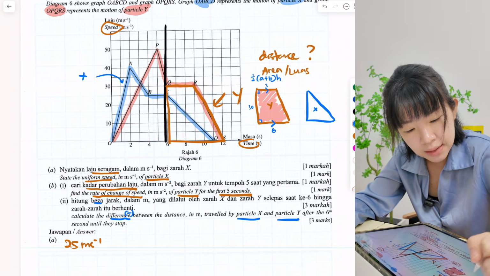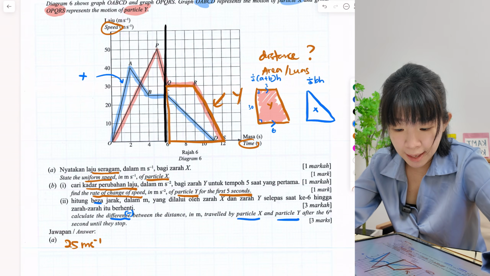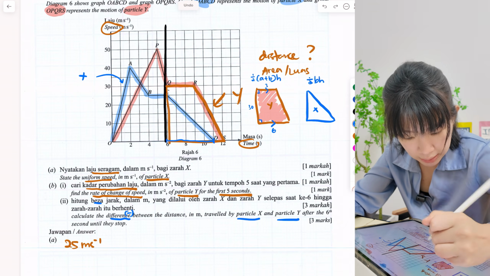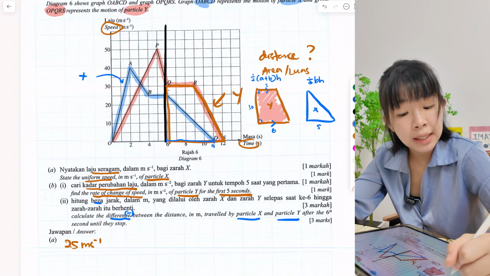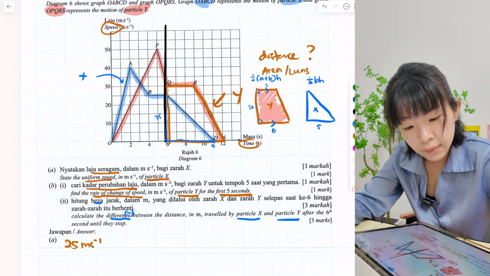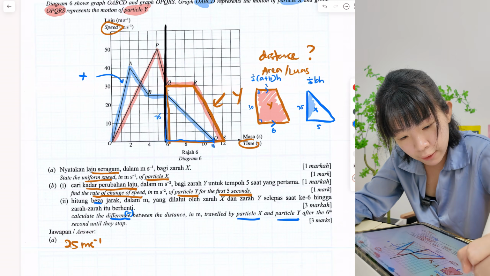So this is x. Triangle is always 1 over 2 times base times height. The base is from 6 to 11, so 11 minus 6 is 5. The height is from 0 all the way to 25. So to find the area of the triangle, we have everything we need.